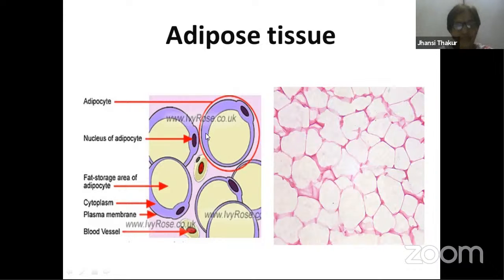Now let's try to look at one cell. In this cell, the cytoplasm is present towards the periphery. That means cytoplasm is less in amount, scanty or peripheral cytoplasm is present, and there is a nucleus on one side. So a larger portion of this adipocyte is actually occupied by lipid molecules or fat molecules, the very purpose for which it is there. So a large amount of the cell is occupied by fat or lipids, whereas cytoplasm is very less in quantity. It is present towards the periphery, very scanty, and then there is the nucleus. So this is all adipose tissue.